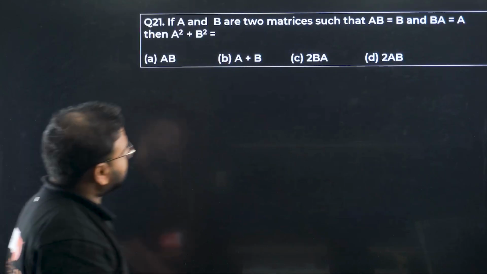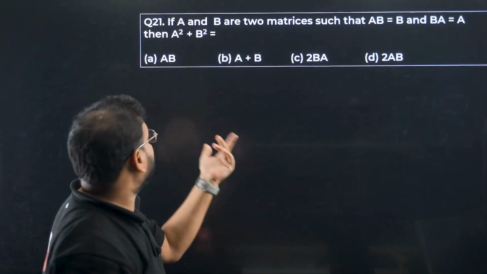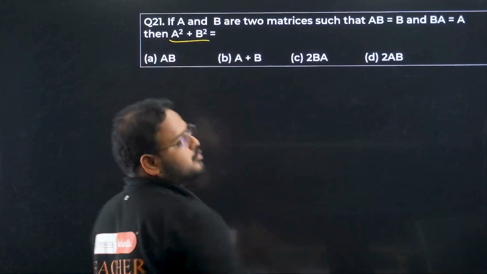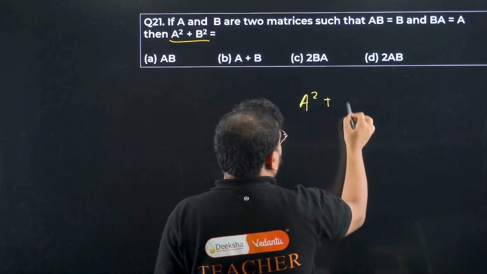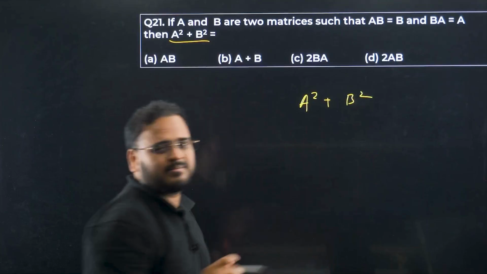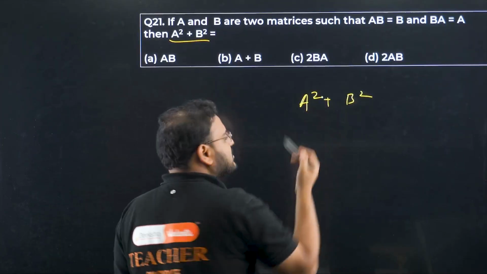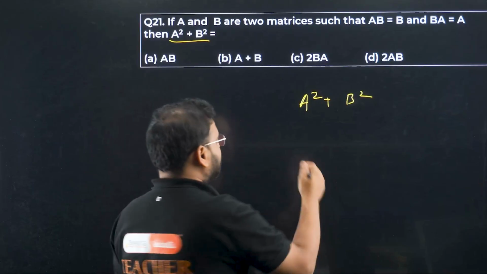Next. If A and B are two matrices such that AB equals B and BA equals A, then find the value of this. They've given the 4 options actually. Let's solve it. It might look difficult if you've not solved a question like this, but I'll tell you simply, the same concept is used. What is the concept? Positive integral powers of a matrix.